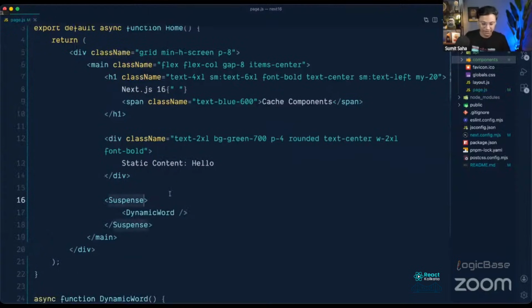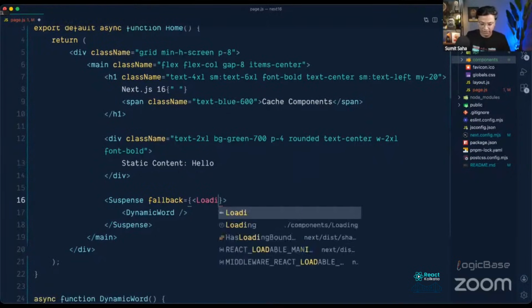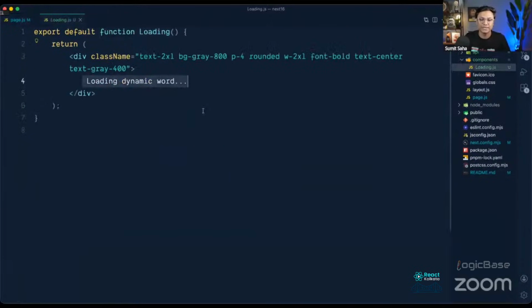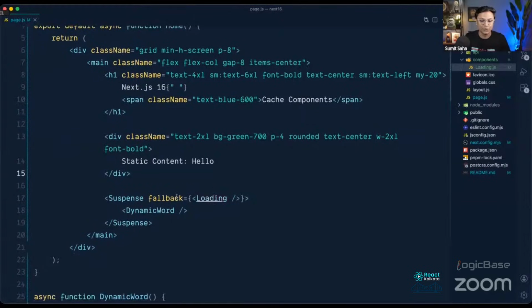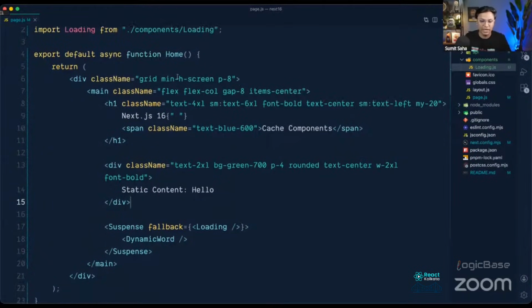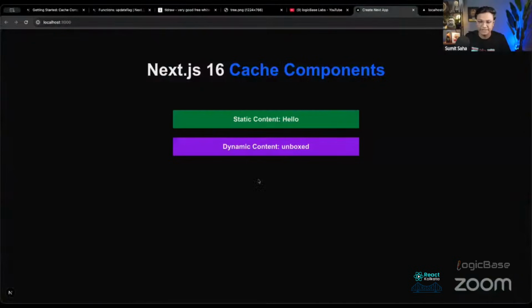Okay. And we can add a fallback here. And I have already created a loading component. In case you don't understand, this is a simple loading component that just says loading dynamic word with some markup. Now, as I have removed the use cache from here, Next.js considers this a dynamic page and a dynamic component, I would say. And as I have wrapped it with suspense, now the error will go and Next.js will be happy.